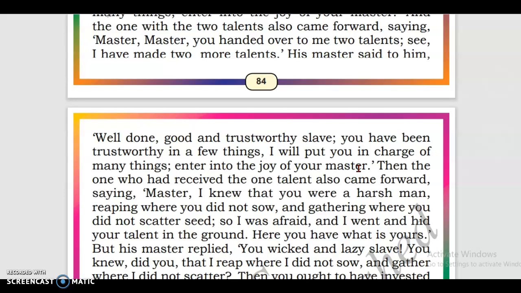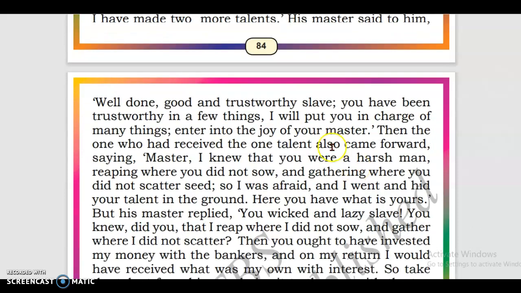And the master, as he was happy with that person, with this person also he was very happy. He said, well done, good. So I will give you a few more charges. Okay, so you have to take charge of a few more things. Like that he said.